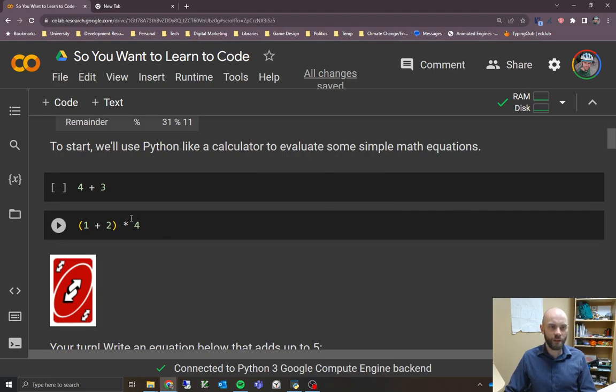So we're going to get to our first code cell here, and we can see that we're just doing a very simple math equation, 4 plus 3. Our code cell has this dark background, and you can click on the play sign to run the code. So go ahead and do that.